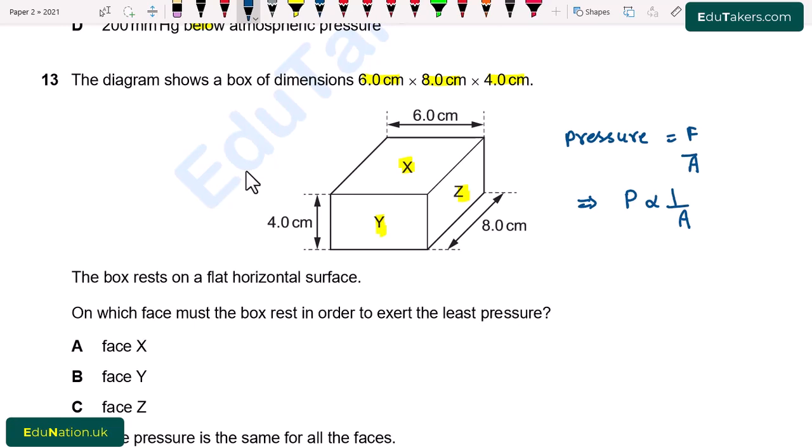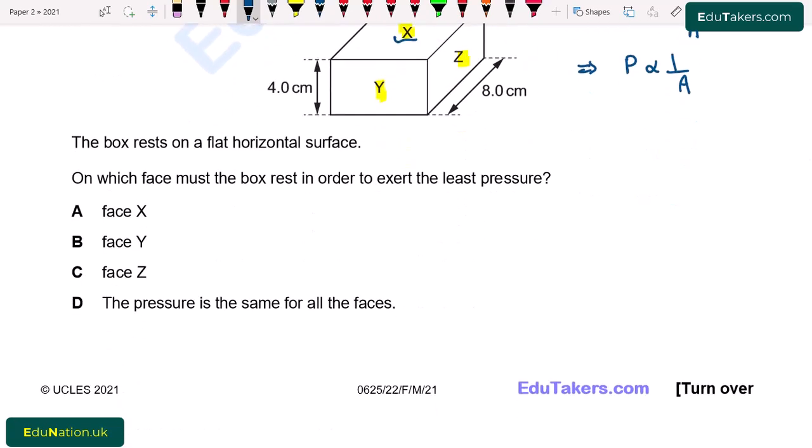So X is the face that has larger area, due to which there will be less pressure. So in the question, on which face must the box rest in order to exert the least pressure? On the face X, the pressure will be least as compared to Y and Z. From here, option A is correct.